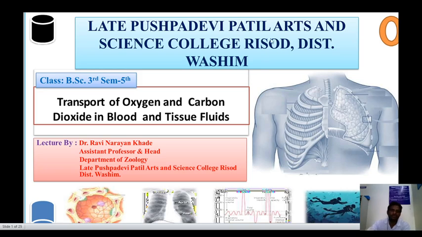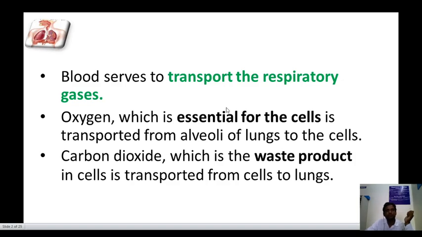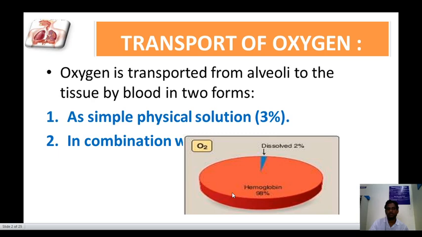Today we discuss the last topic under respiration: transport of oxygen and carbon dioxide in blood and tissue. Blood serves as the transport medium for respiratory gases. Oxygen, which is an essential molecule for each and every cell, is transported from the alveoli of the lung to the cell. Carbon dioxide, the waste product of the cell, is transported from the cell to the lung.